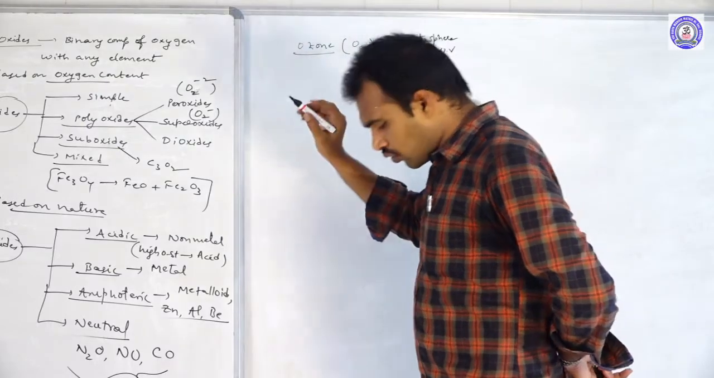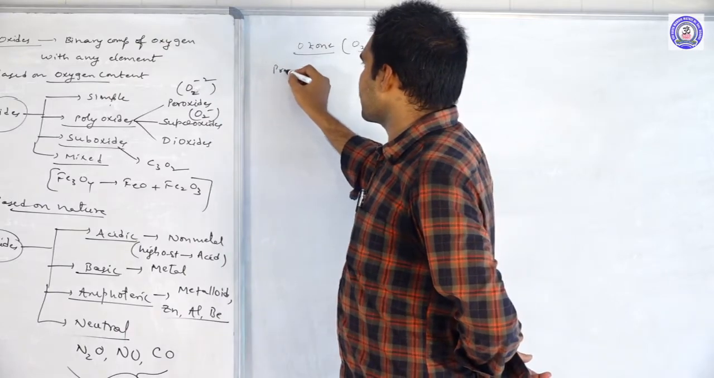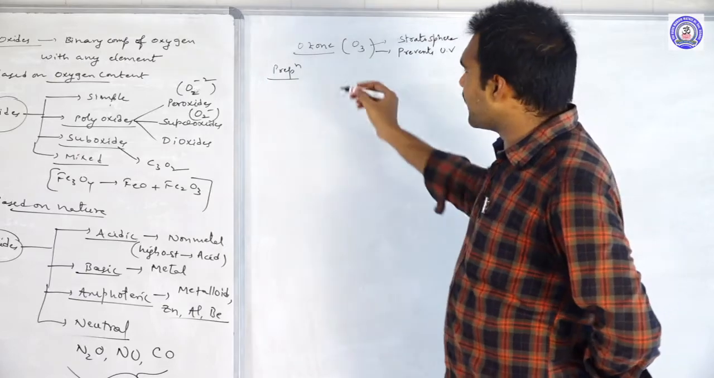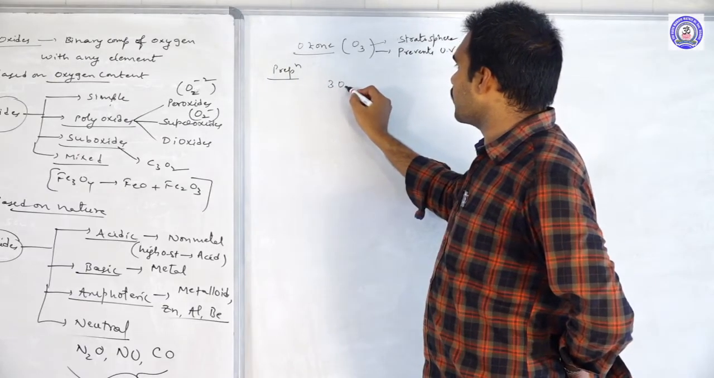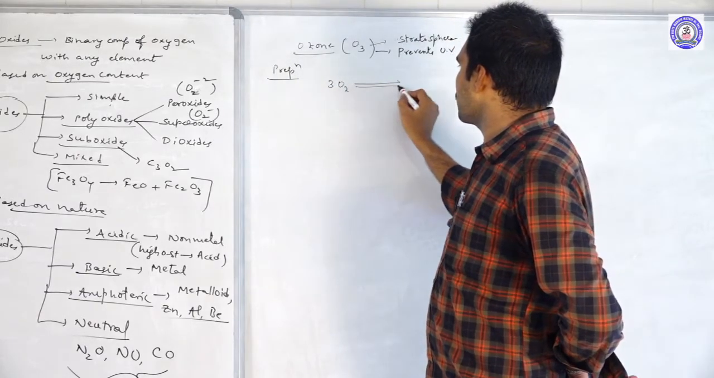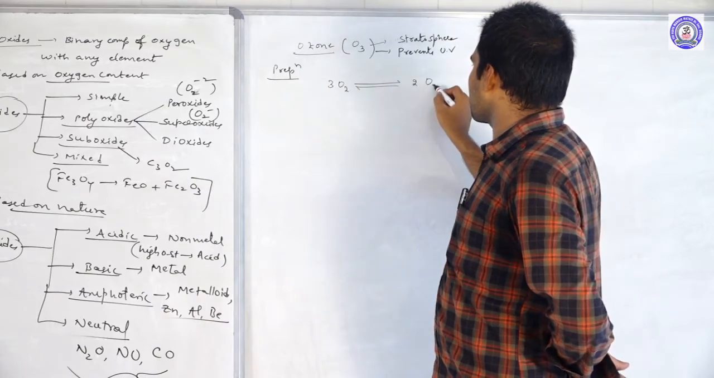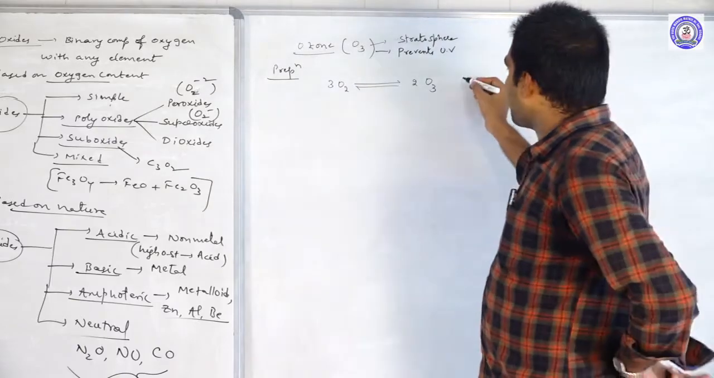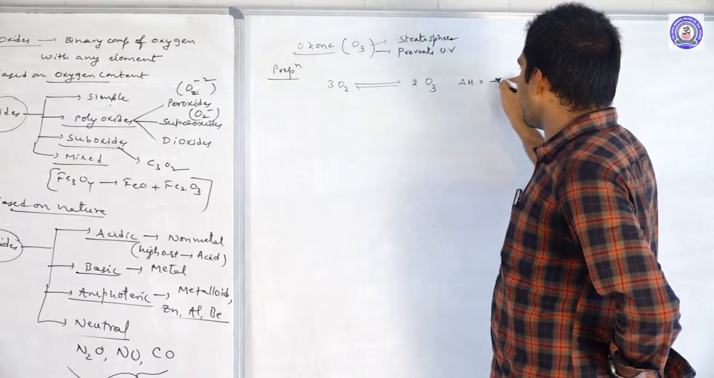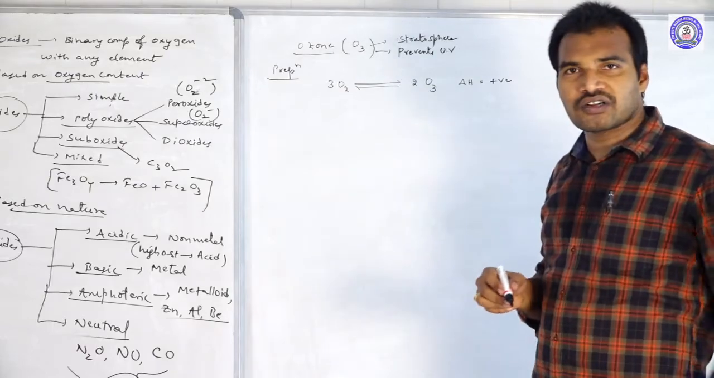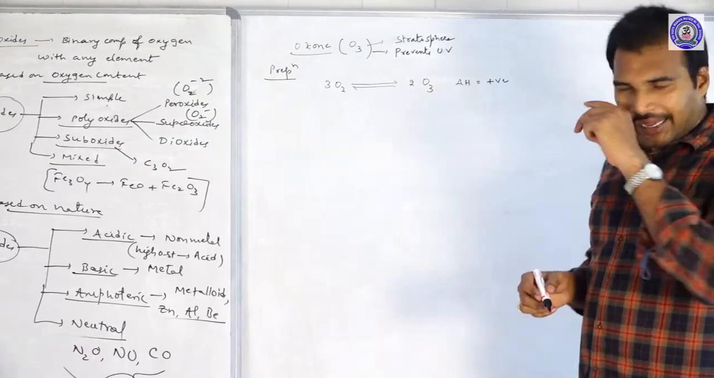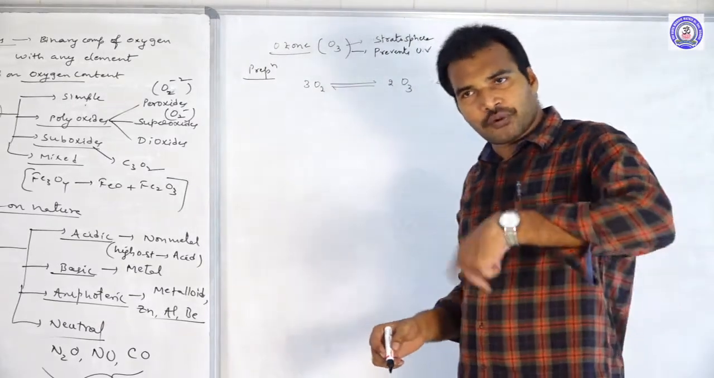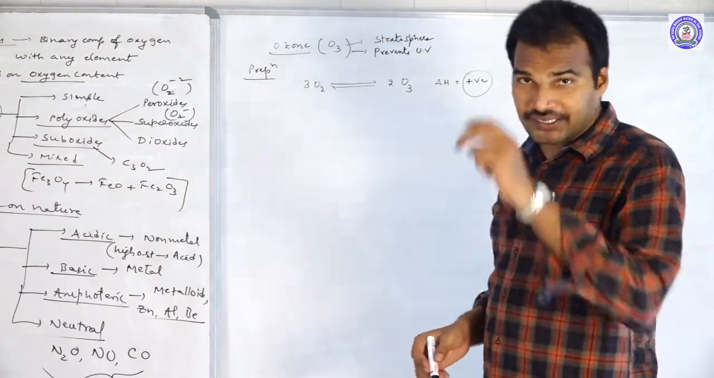And how to prepare this ozone? Let us see. Preparation: usually ozone is prepared from oxygen. 3O2 gives rise to 2O3, but one point you should remember, del H value is positive. Positive means what? Endothermic. And for endothermic reactions, what do we need to do? We need to supply the heat energy.